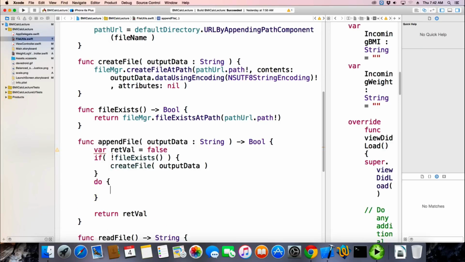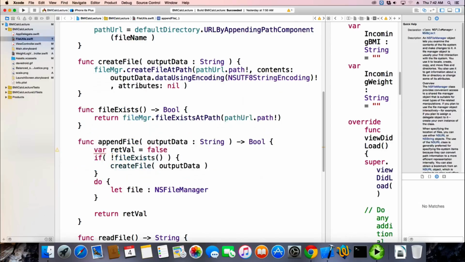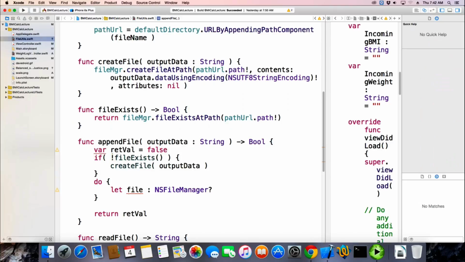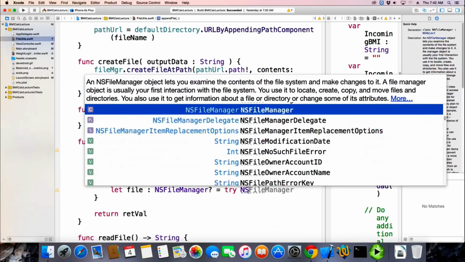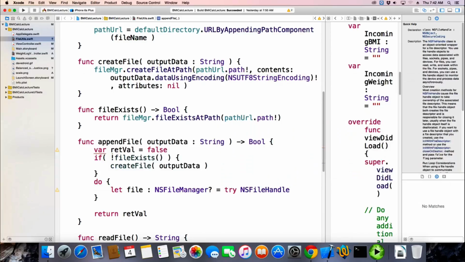All right, so then we need to have a try block. And we need to get a file handle, and it's going to come back as an optional, because that's what it comes back with.